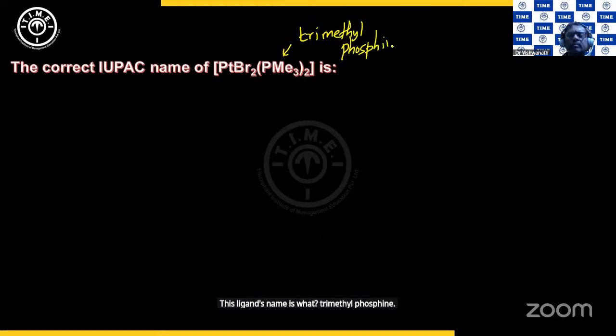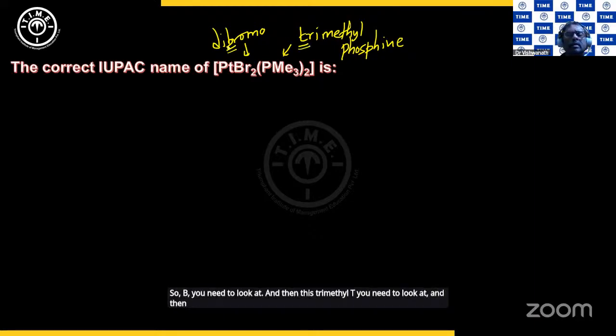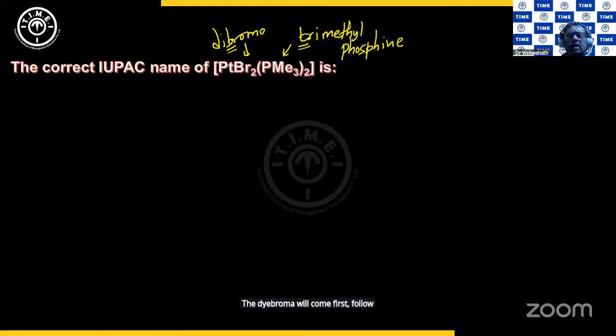Next question. What is the correct IUPAC name of [PtBr2(PMe3)2]? Now this is trimethylphosphine. This ligand's name is what? Trimethylphosphine. Phosphine is PH3, but instead of the hydrogens, we have got the methyls. And this is bromo or bromido, right? So we have dibromo. So B you need to look at, and then this trimethyl T you need to look at, and in alphabetical order, the dibromo will come first, followed by the trimethyl, right?